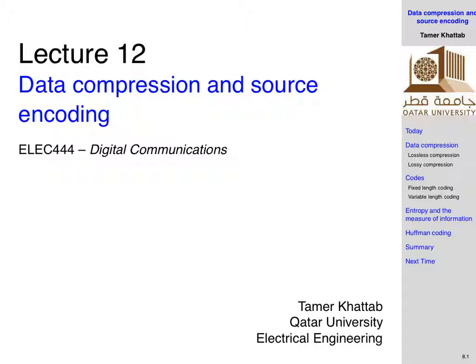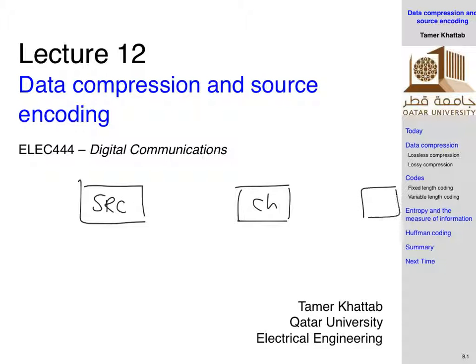If you look at a digital communication system, for example, we have the source, right? We have the channel, and we have our destination, right? And our objective is to communicate some data from the source to the destination through the channel, right?